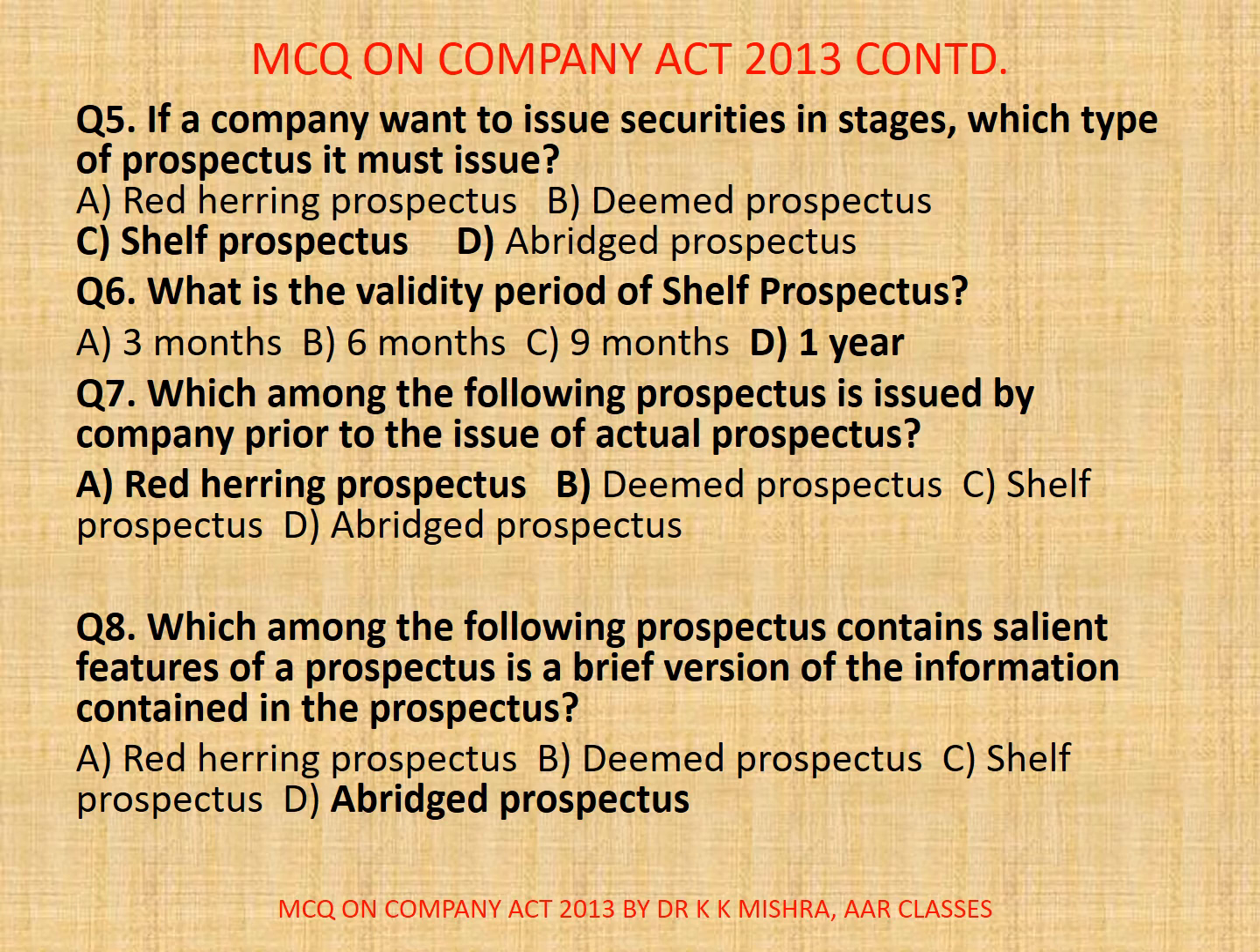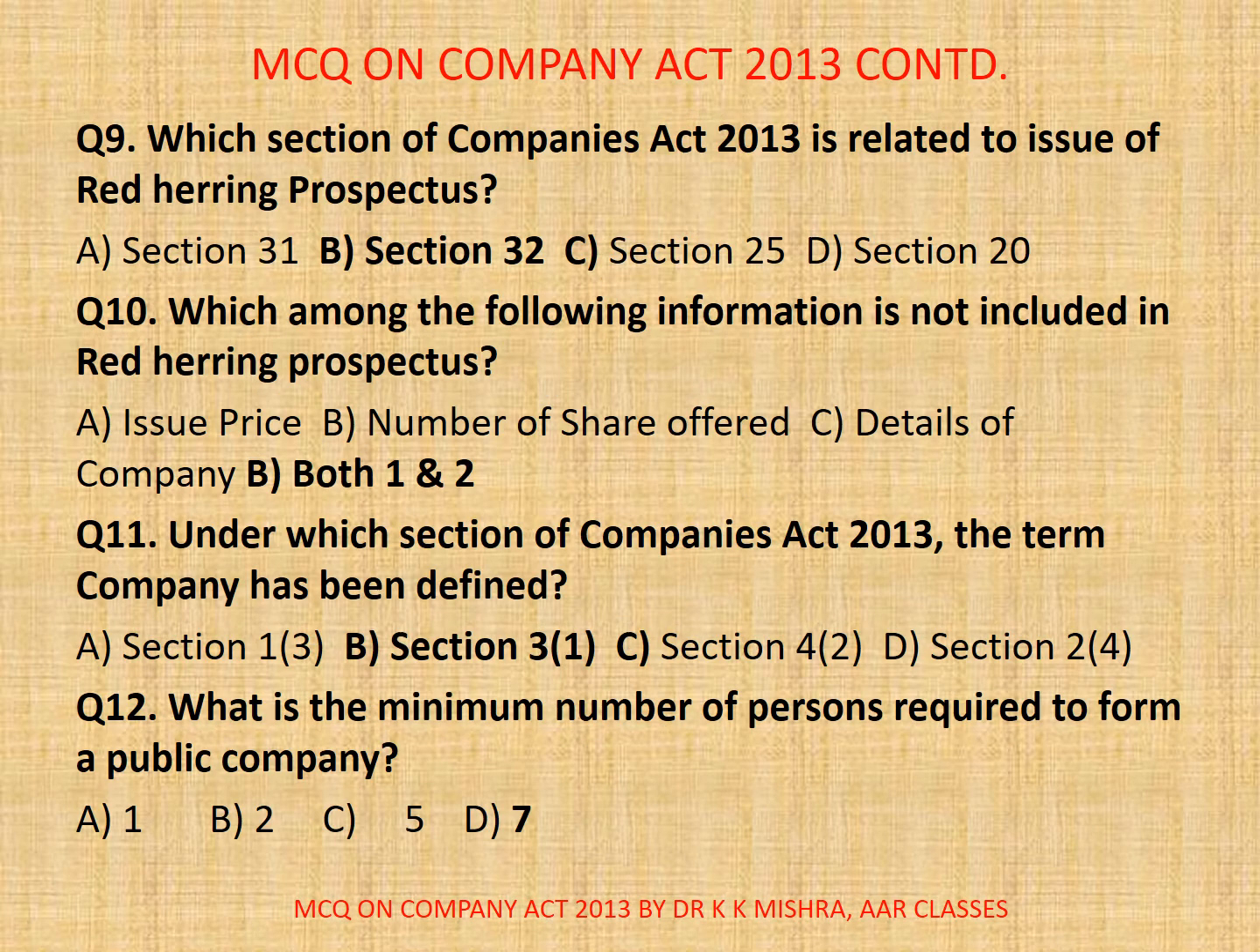Now, question number 8. Which among the following prospectus contains salient features of a prospectus, a brief version of the information contained in the prospectus? A. Red herring prospectus, B. Deemed prospectus, C. Shelf prospectus, D. Abridged prospectus. Correct option is D. Abridged prospectus. Actually, abridged prospectus means a memorandum containing such salient features of a prospectus. It is a brief version of the information contained in the prospectus so that the cost of public issue of company may be reduced.